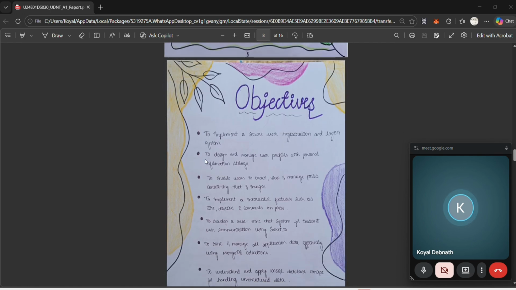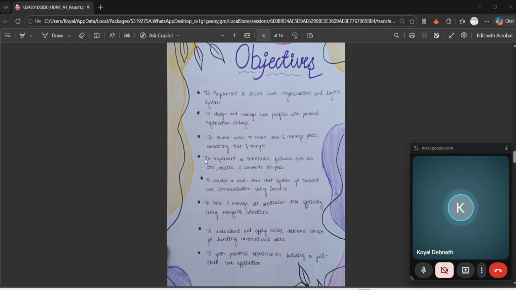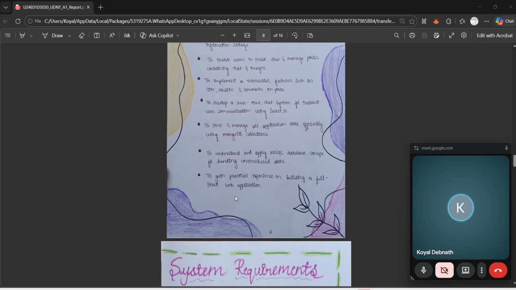So let's move into the objectives. The main objective of my project is to create a mini social media platform, to implement secure authentication, to allow users to create and interact with posts, to implement real-time chat, to understand MongoDB interaction, and to gain practical knowledge of full stack development. So here are the objectives.